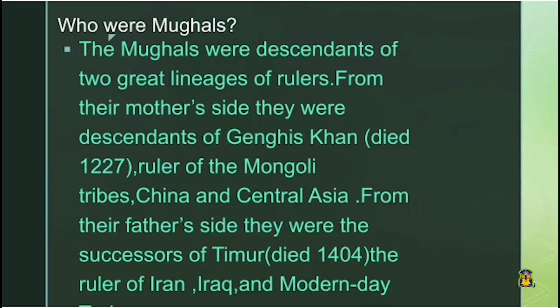Who were the Mughals? The Mughals were descendants of two great lineages of rulers. From their mother's side, they were descendants of Genghis Khan, ruler of Mongol tribes, China and Central Asia. From their father's side, they were successors of Timur, the ruler of Iran, Iraq and modern-day Turkey.